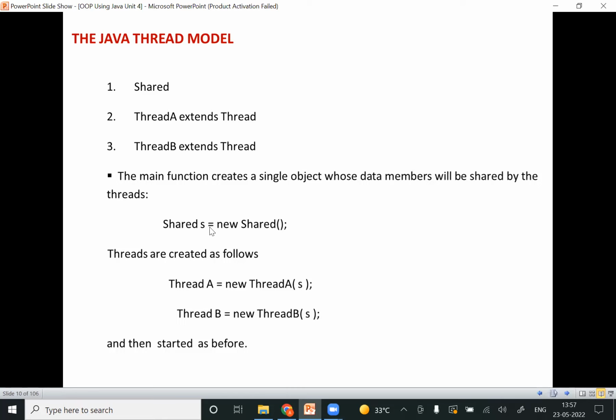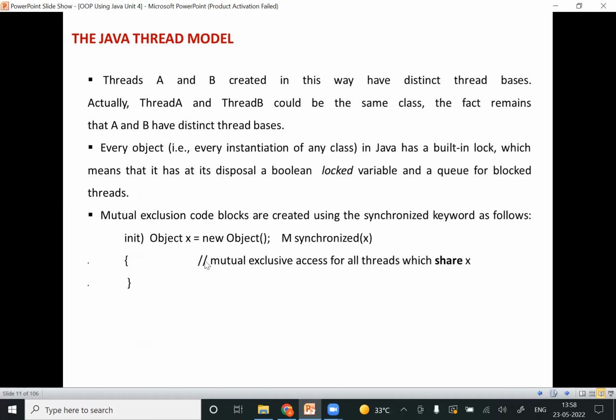Shared S is equal to new Shared. Here threads will be created as follows. Thread A is equal to new ThreadA of S and thread B is equal to new ThreadB of S. So that means I'm trying to create only one object, and that object will be used by these two different threads. That means the execution will get started. See, that is what I have mentioned over here. Threads A and B are created. In this way we have distinct thread bases.